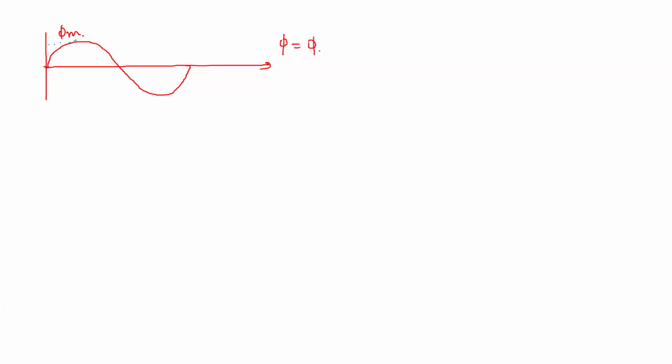Ask me if there is any doubt. Phi is phi m sine omega t. Now as per Faraday's law, what is E? E is basically the rate of change of flux linkage.